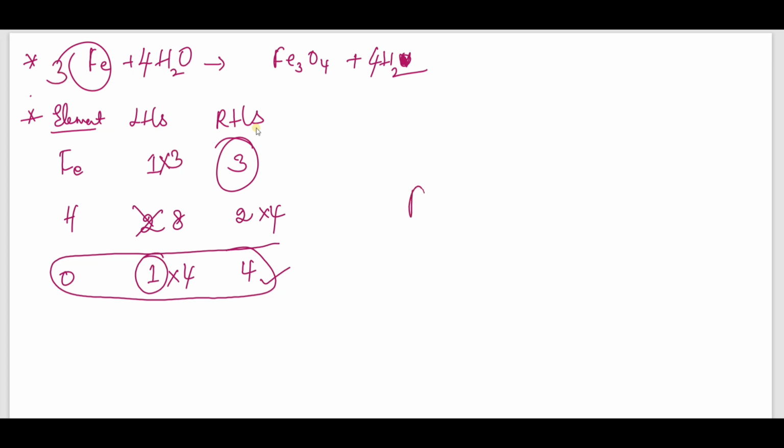So the balanced chemical equation is 3Fe plus 4H2O gives us Fe3O4 plus 4H2, right? This is how you will balance a chemical equation. First list down the elements, list down the number of atoms on the LHS, list down the number of atoms on the RHS. Start balancing with the element which has the highest number of atoms.